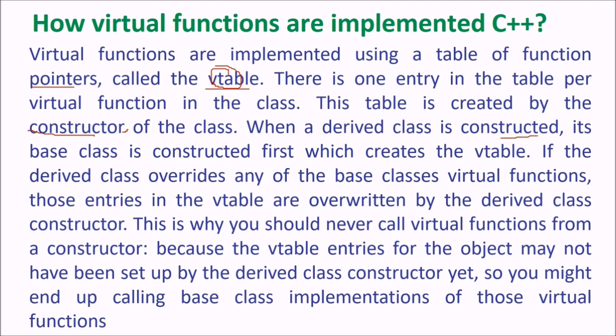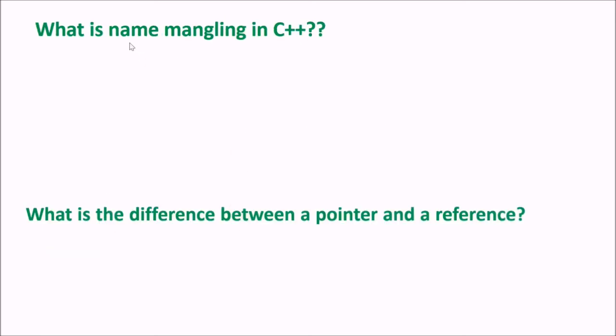When a derived class is constructed, its base class is constructed first, which creates the V table. If the derived class overrides any of the base class virtual functions, those entries in the V table are overwritten by the derived class constructor. This is why you should never call virtual functions from a constructor, because the V table entries of the object may not have been set up by the derived class constructor yet. So you might end up calling the base class implementation of those virtual functions.